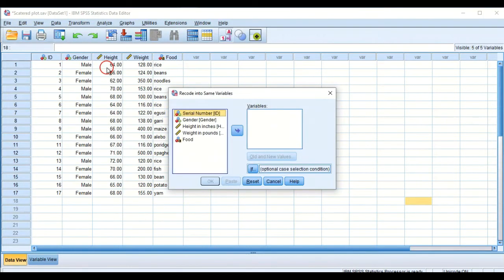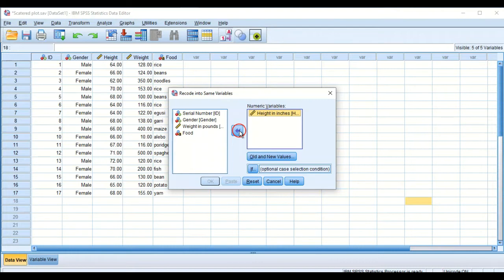Alright, so now this dialog box is open. We'll push the variable into numeric variables. Maybe for instance, we want to replace the height. There are missing values in height, so we'll push it into the variables box.